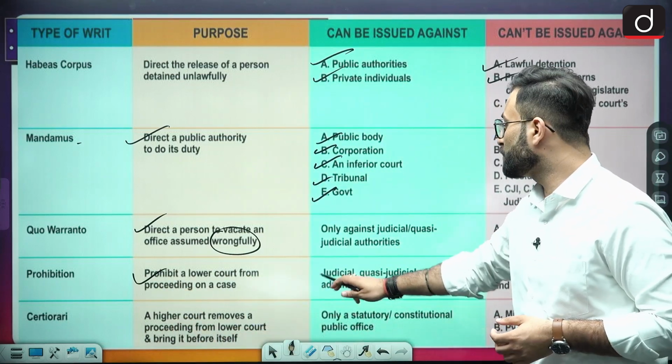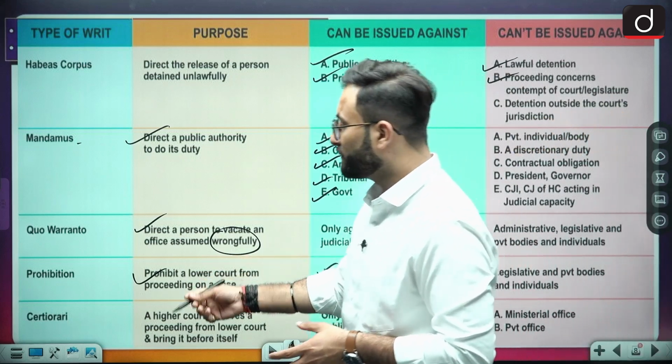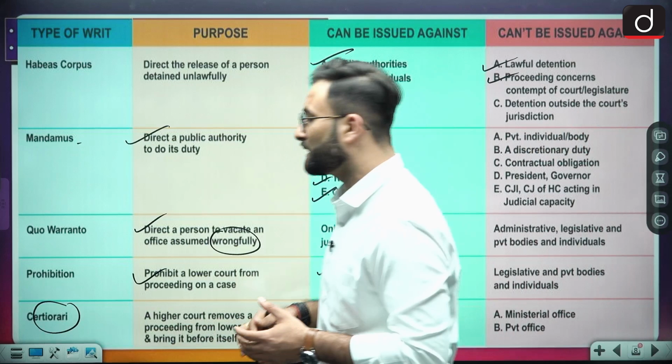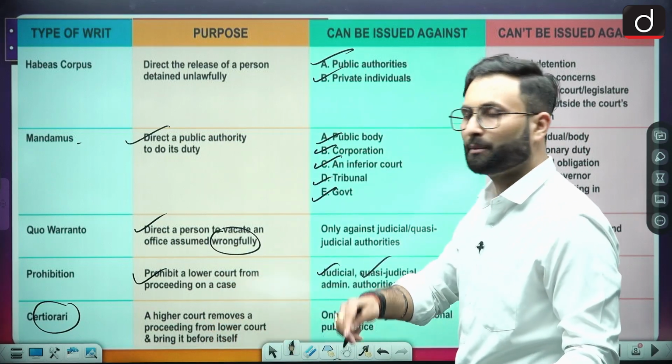It will be issued against judicial or quasi-judicial or the administrative tribunals, etc. Then coming to the next one, that is certiorari. Certiorari is basically a writ which is issued by a higher court to remove a proceeding from the lower court and bring it before itself.